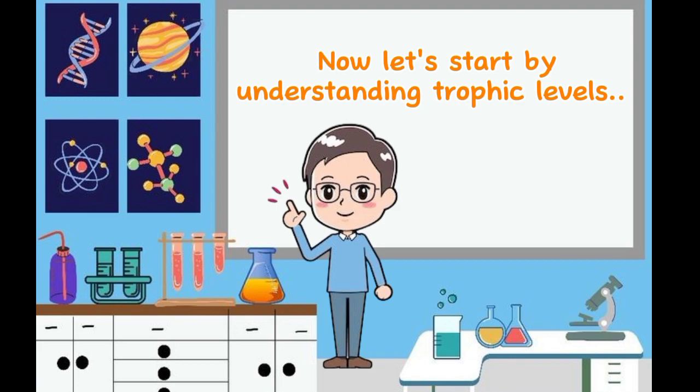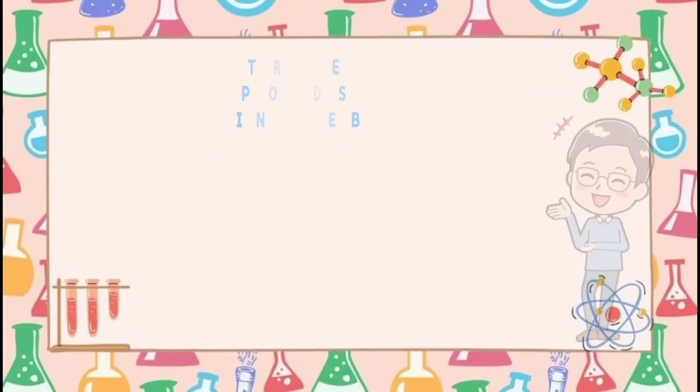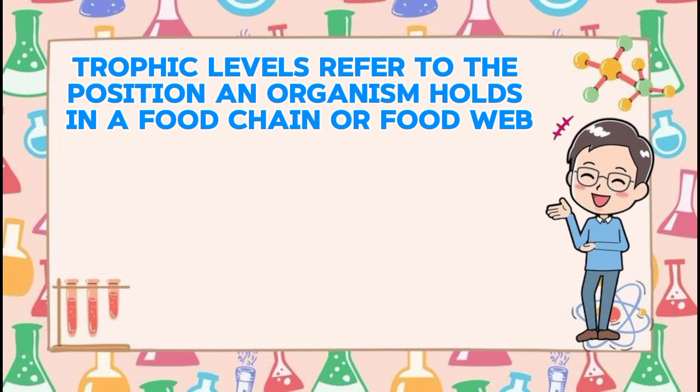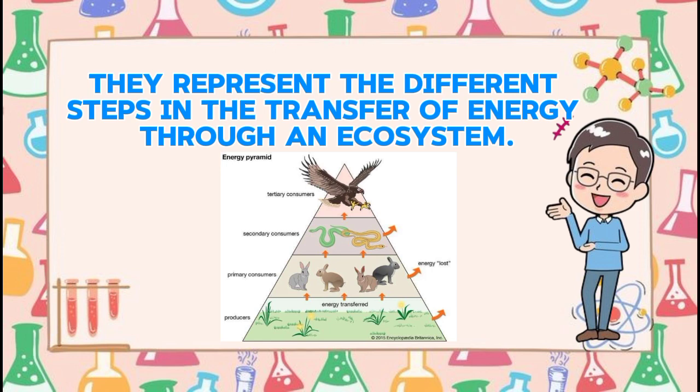Now let's start by understanding trophic levels. So what exactly are trophic levels? Trophic levels refer to the position an organism holds in a food chain or food web. They represent the different steps in the transfer of energy through an ecosystem.